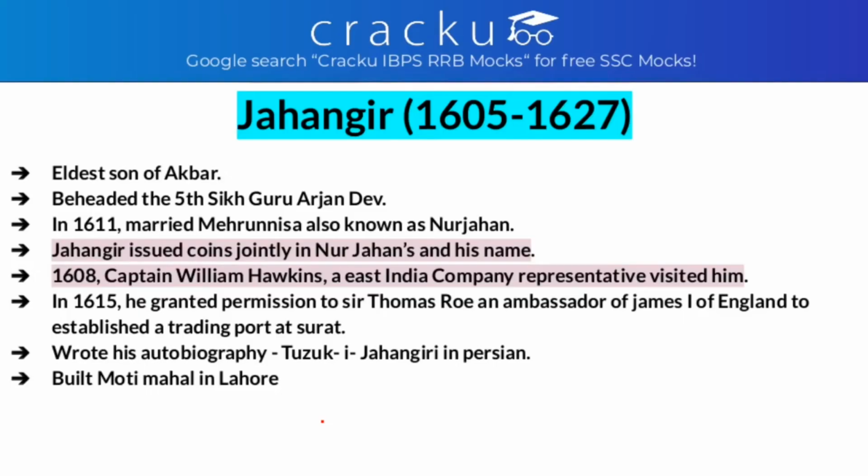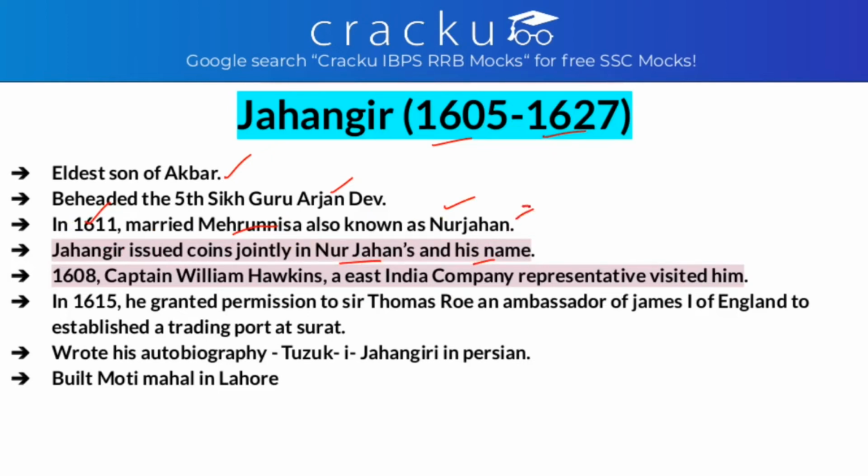So after Akbar, let's see Jahangir. Jahangir was the eldest son of Akbar, and the time of Jahangir's rule is 1605 to 1627. He beheaded the 5th Sikh Guru, Arjan Dev. In 1611, he married Mehrunnisa, or Noor Jahan. He issued coins jointly in Noor Jahan's and his name.